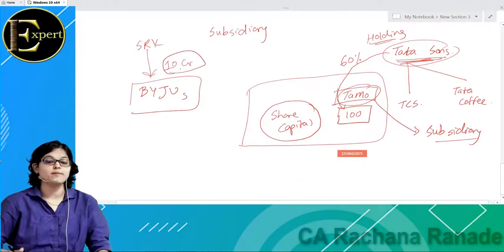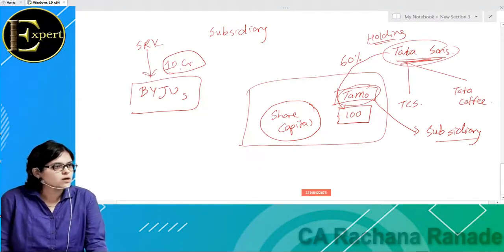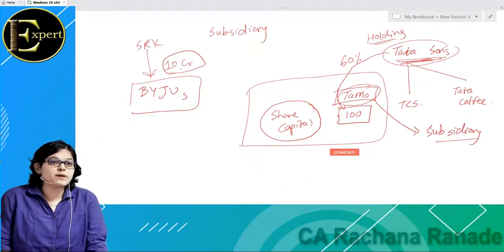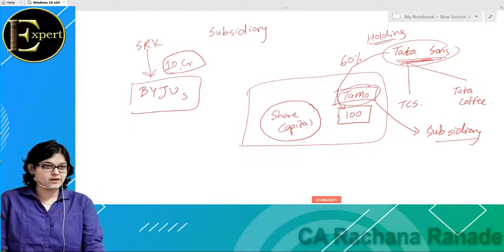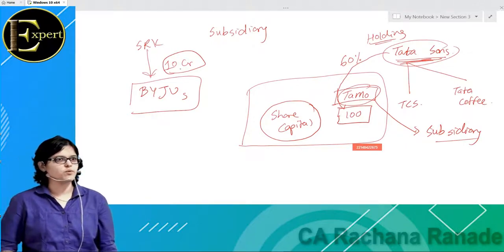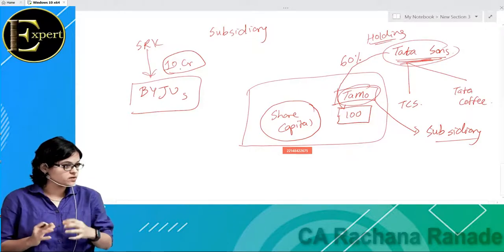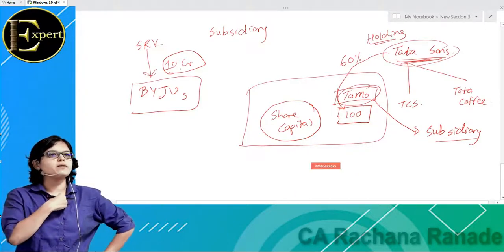Then Byju's is saying, what is the repayment period? How much interest do we have to pay? Shahrukh Khan is saying, no interest. Byju's is very happy. Wow, no interest. Shahrukh Khan is saying that whenever you earn profit, I will be a partner in profit. Hissedari chahiye mujhe. I want to become an owner. I don't want to become a lender.